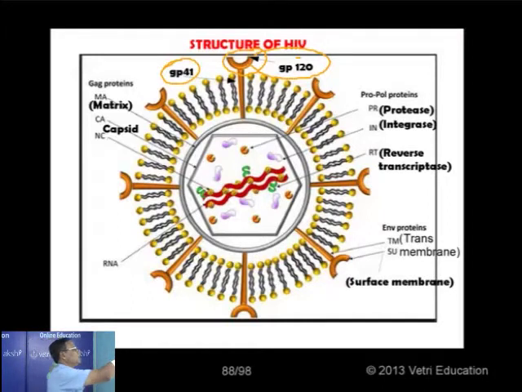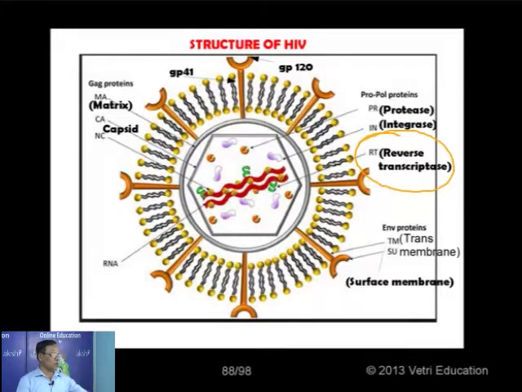Now, attached to the RNA molecule, one specific enzyme is found. That is why it is called a retrovirus. So it contains the reverse transcriptase enzyme attached to the RNA molecule. This is a peculiar condition, because it is called reverse transcription. Normally, as you will study in higher classes, DNA directs the synthesis of RNA during the multiplication of the virus.